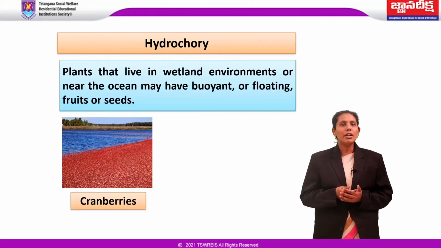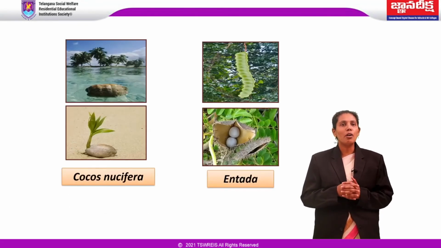Humans take advantage of these berries' buoyancy during commercial production, as cranberry bogs can be flooded so that the floating berries can be more easily collected. Some plants with floating fruits or seeds can disperse a long distance over the ocean.